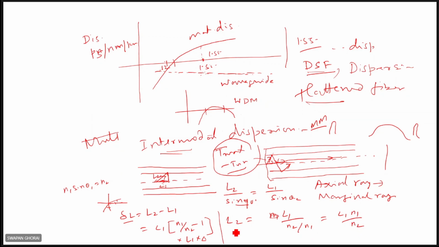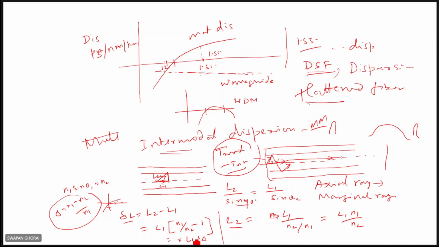So L2 equals L1 N1 upon N2, and delta L is L2 minus L1. Taking L1 common, you get L1 into delta. Actually delta here is N1 minus N2 upon N1, but since the indices are very close, we approximate N1 by N2. So delta L equals L1 into delta.